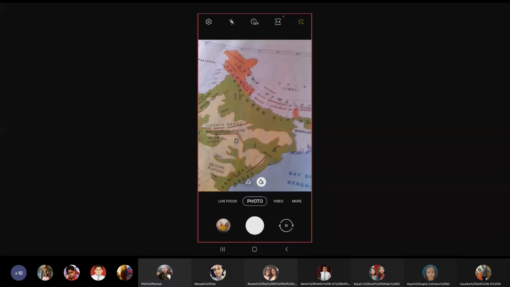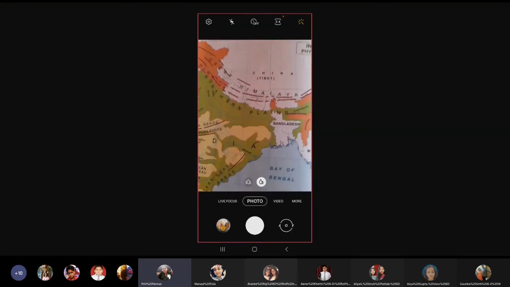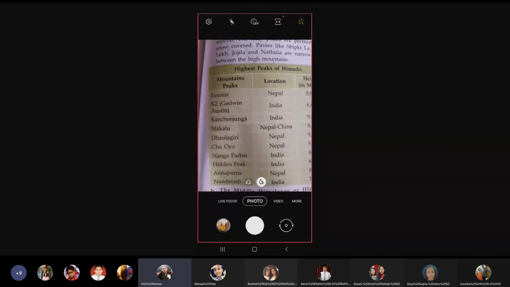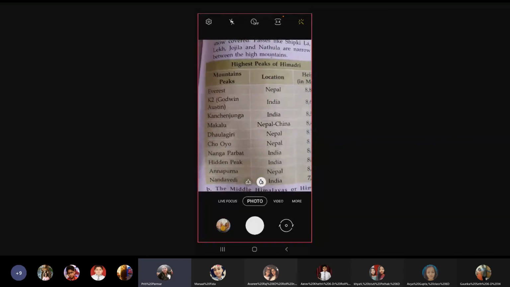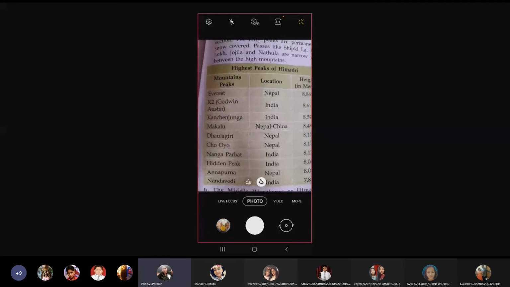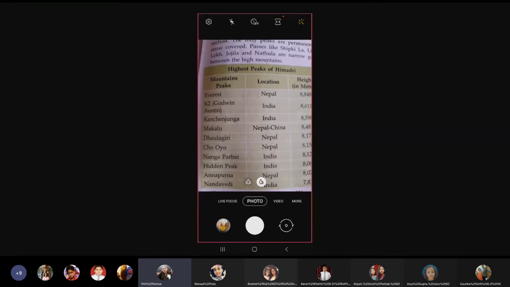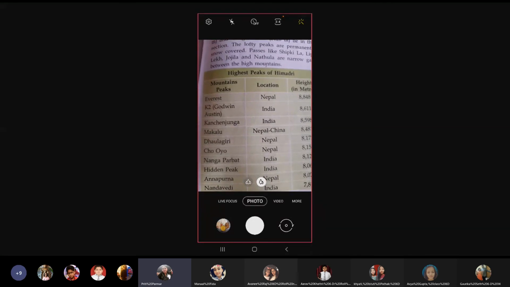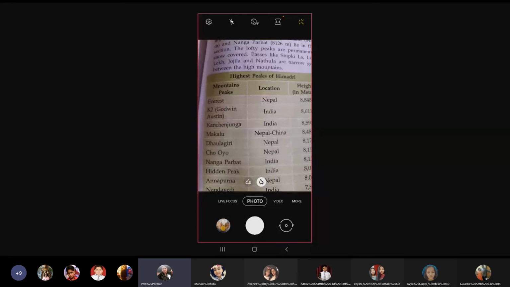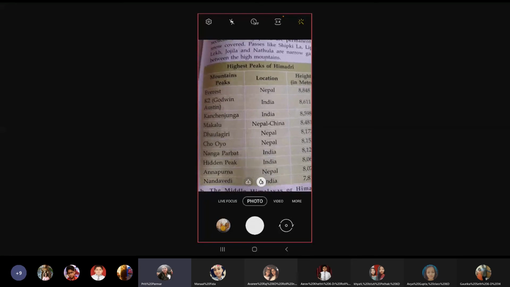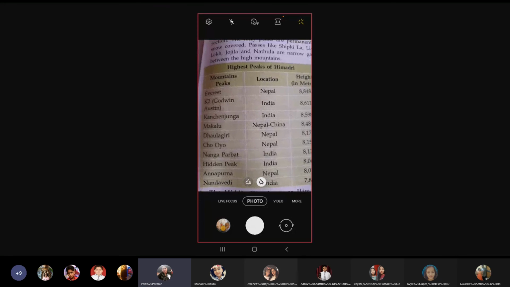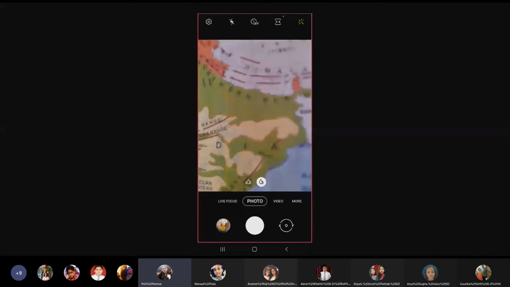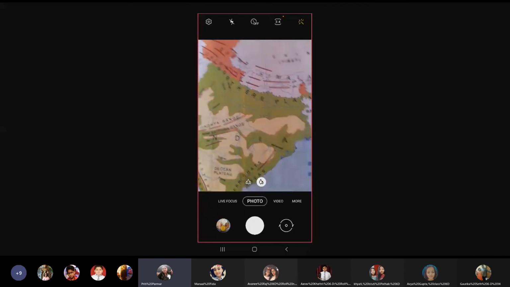Okay? Now here they give you the highest peaks of Himadri. They have made a list of it. You are supposed to go through it. Everest is in Nepal. After that, it is K2, which is also known as Godwin Austen. Then Kanchenjunga, then Makalu, then Dhaulagiri, then Cho Oyu, then Nanga Parbat, then Hidden Peak, Annapurna, and Nanda Devi. Okay, so these are some important highest peaks of the Himadri range.